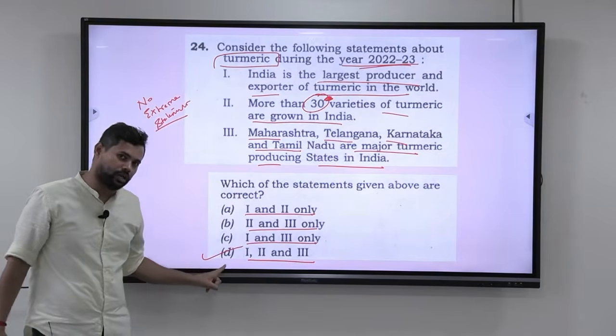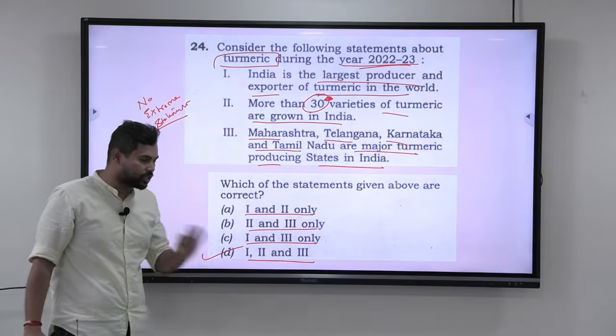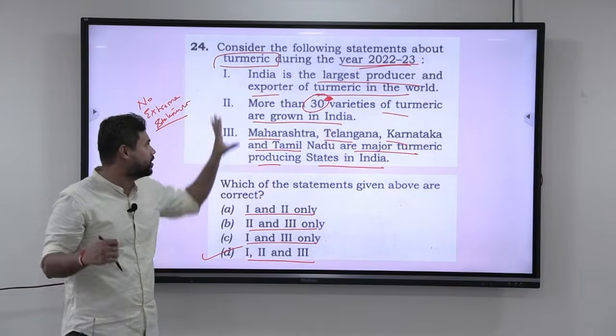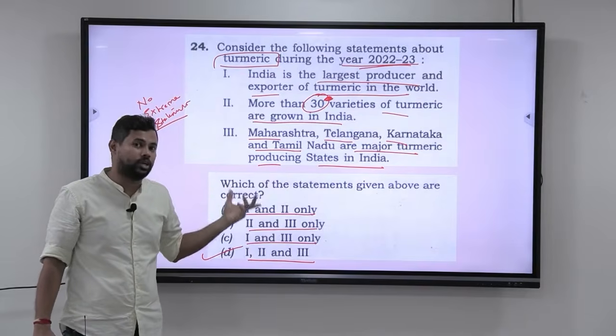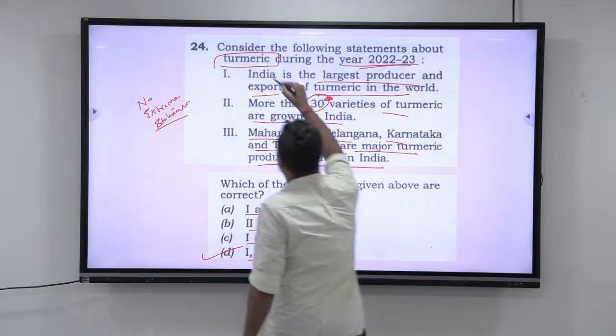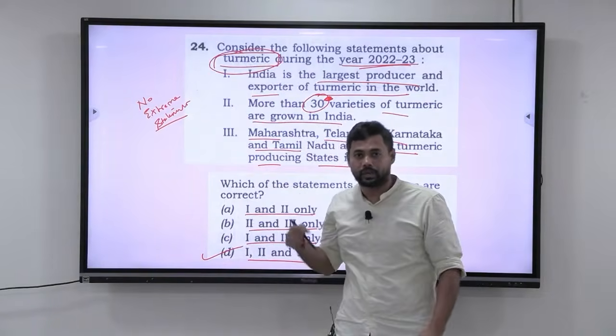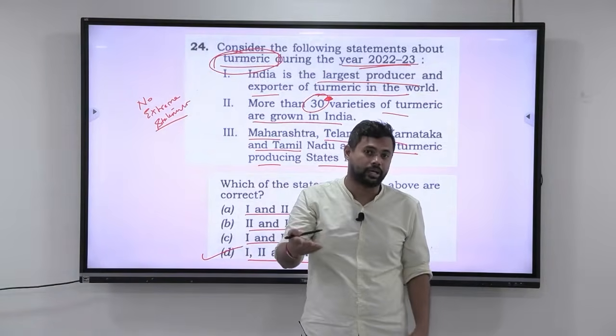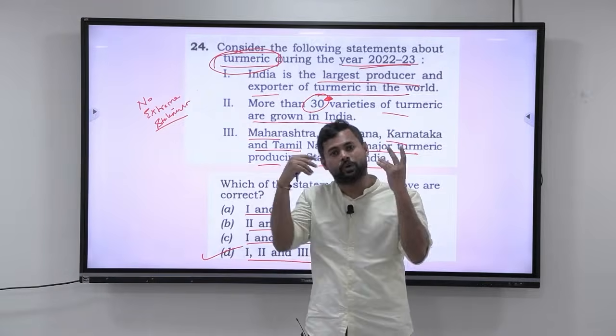But the answer is all of the above. If you know the answer, you can mark this. Otherwise, please don't take a chance, because there are no clues here which tell you that you can get the answer. But what is the takeaway from this question? Why are they asking about turmeric only? If they are asking about turmeric today, tomorrow can they ask about garlic? Can they ask about any crop in India?